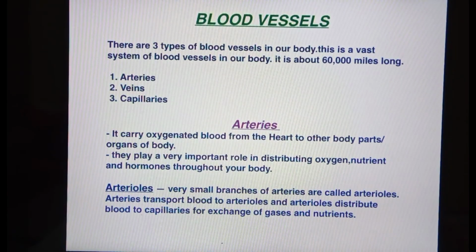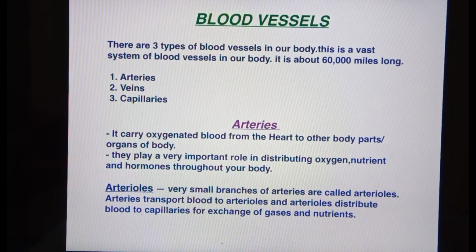Actually, blood vessels are a huge network. You can think of it like wires present in your body. So many wires are present in your body, and there are three main kinds of wires: one is the artery, second is the vein, and third is the capillary. Actually, this is all one wire, one pipe in your body, but according to their function they are categorized into three parts: arteries, veins, and capillaries.